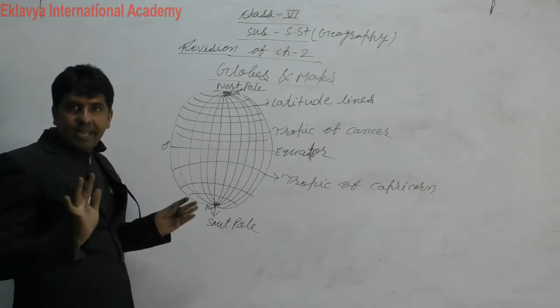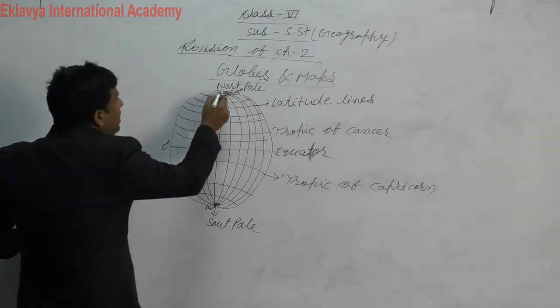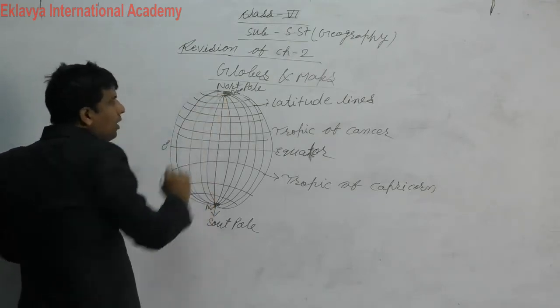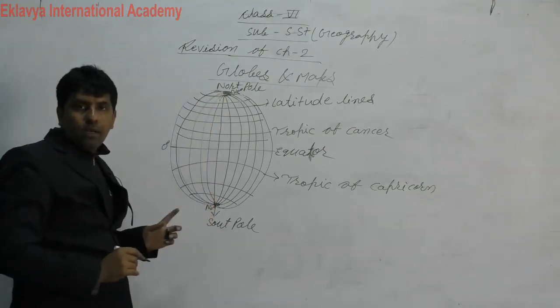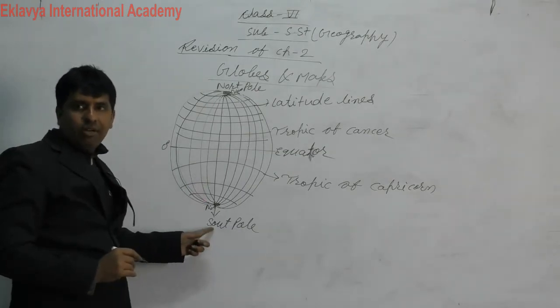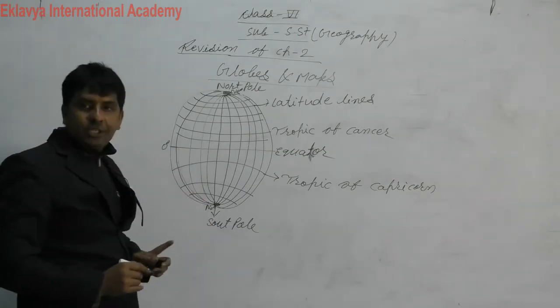Understand? These lines are passing through north pole to south pole. Like this, north direction to south direction, it is known as longitude line. Understand?